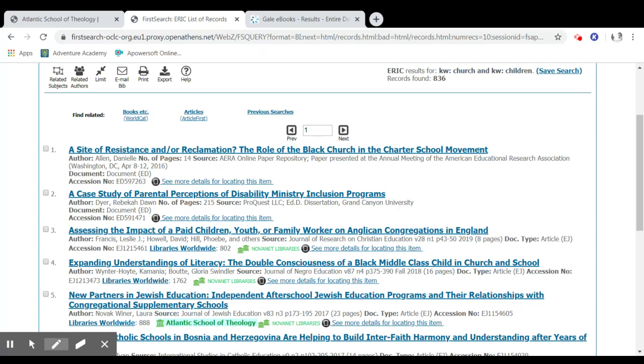And so you're going to get content that touches on where the context might be a church, a congregation, religion, theological setting, but it's a secular database and it's not about theology. But I want to know what the content is. I want to see if there's valuable content. So if you had a topic that involved education and ministry education and in some sort of theological context, this would be a good database.